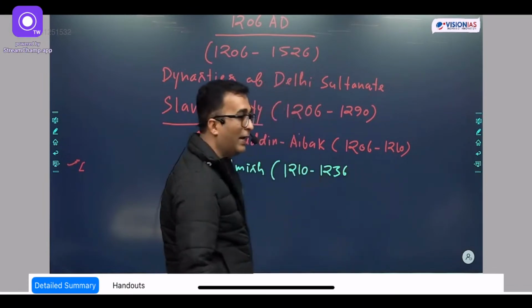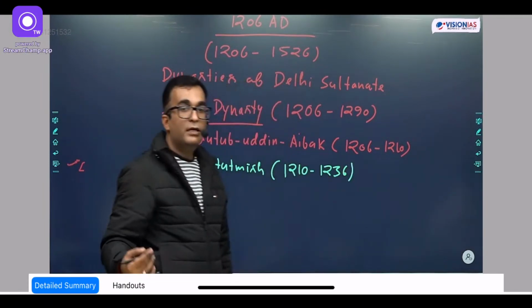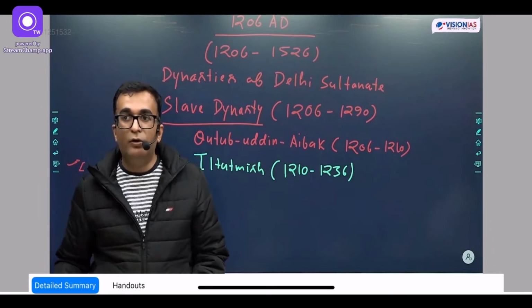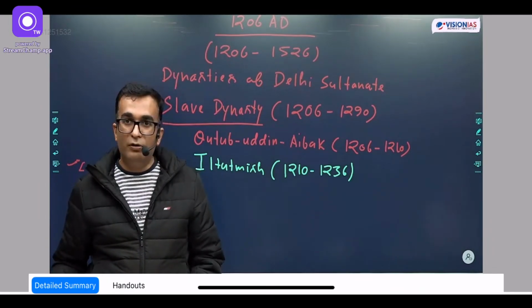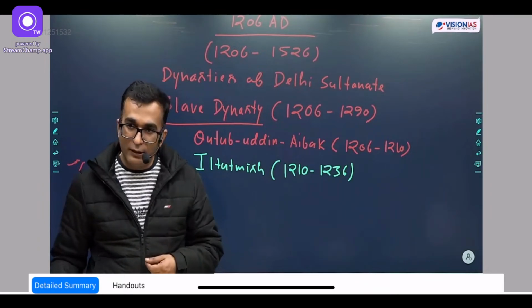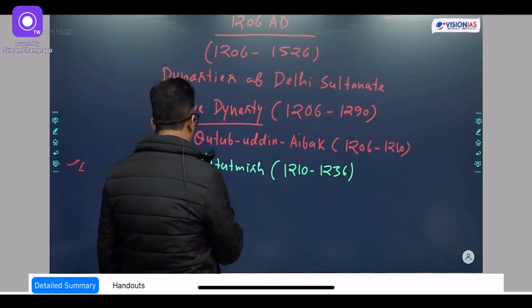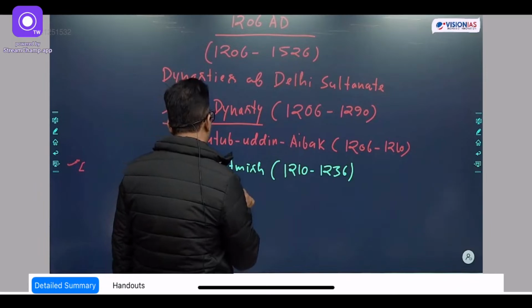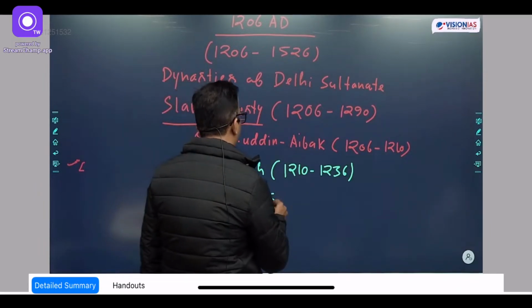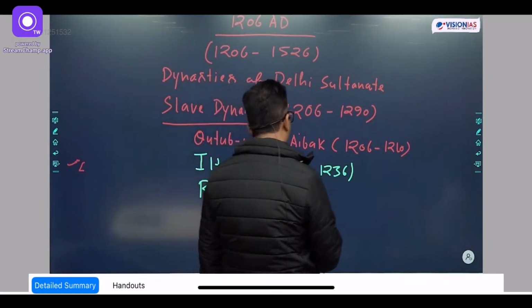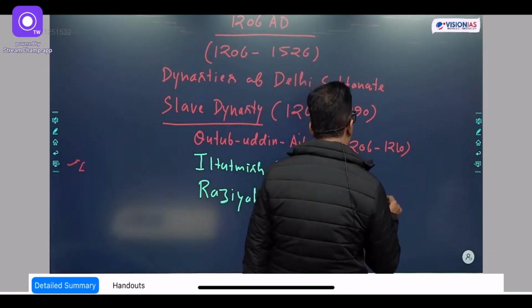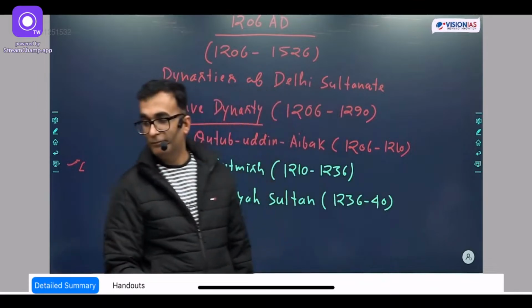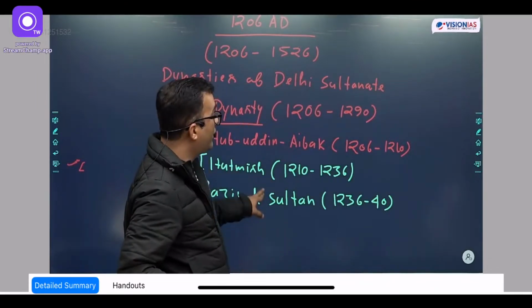And then for the first time in the history of medieval India or the Delhi Sultanate, a woman is going to become the ruler. She was the daughter of Iltutmish, Rajia Sultan. So next you mention Rajia Sultan, 1236 to 1240.